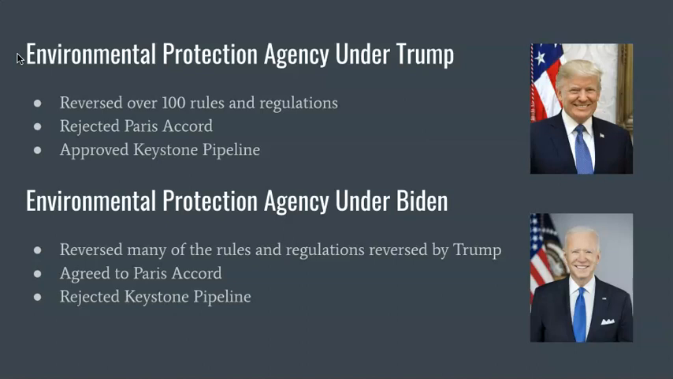So under President Biden, so again, Congress in the meantime hasn't changed anything, but under President Biden, many of those rules that were reversed by President Trump were reversed again, and so kind of back to being in place by President Biden. President Biden agreed to the Paris Accord, and then he rejected the Keystone Pipeline. So that gives you an idea of what a president can do when the president is managing the people who are running a large organization that Congress has authorized, but Congress doesn't closely manage.